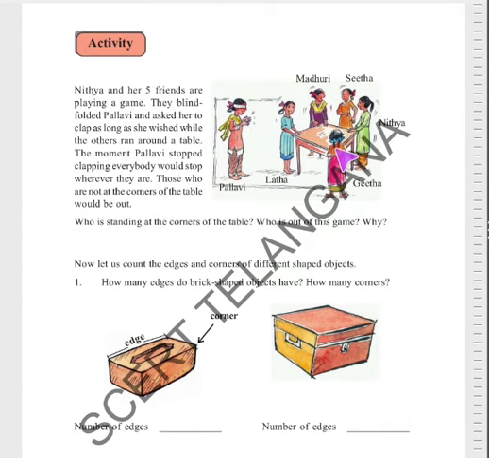For example, she is at a corner, and Nitya is also at a corner, Madhuri is at a corner, and Lata is also at a corner. But Sita is not in the corner. She is in the middle. So who is out now? Sita is out. Who is standing at the corner of the table, and who is out of this game? Why is Sita out of this game? Because she is not in the corner.